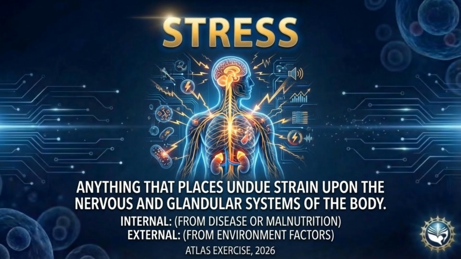Stress is anything that places undue strain upon the nervous and glandular systems of the body, stemming from internal or external factors. Stress. Definition: the body's response to physical or emotional challenges. Examples: work pressure, illness, lack of sleep. Fact: chronic stress can affect immune function, digestion, and sleep. Humor: stress is what happens when your brain runs 100 browser tabs at the same time.